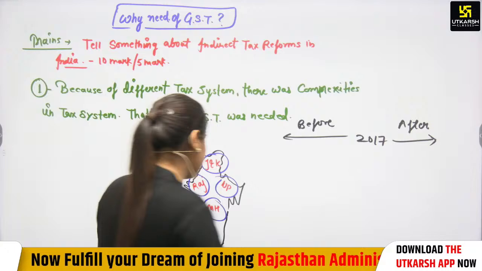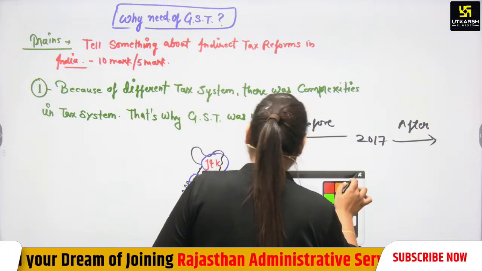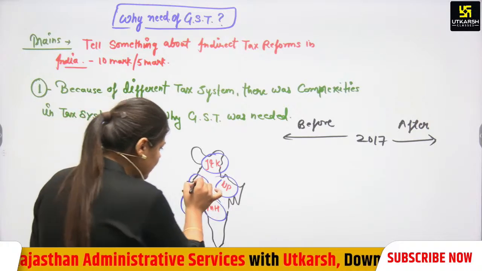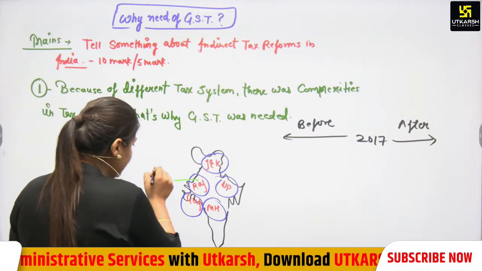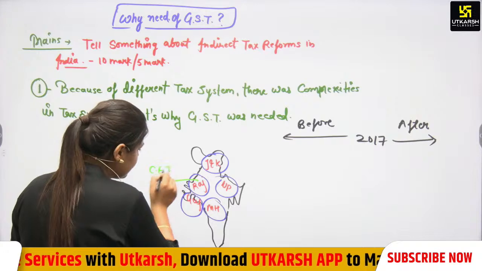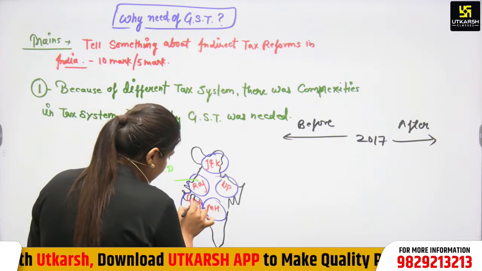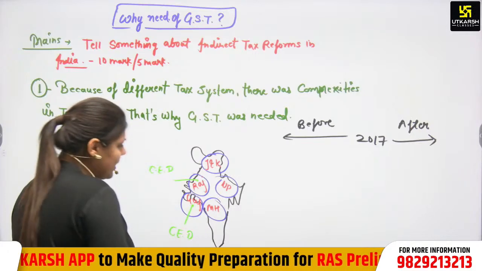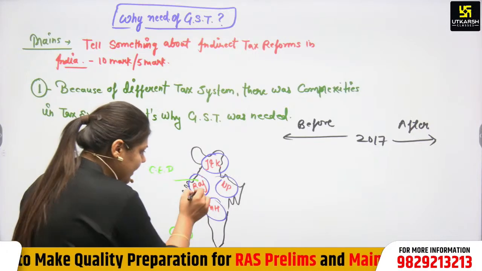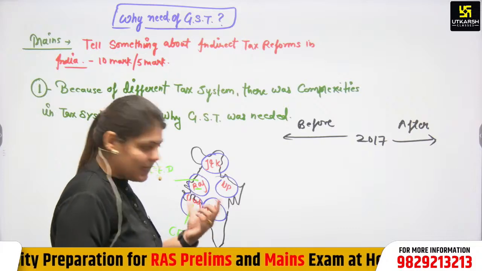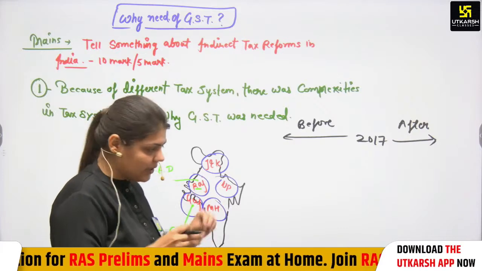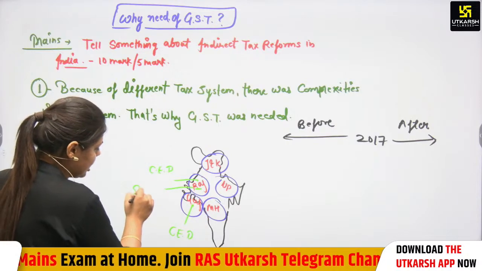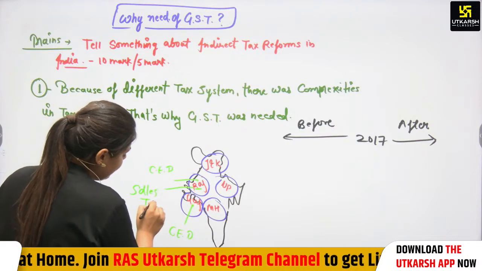But after GST, for example, if a product is produced in Rajasthan, the central government imposes CED, central excise duty. And if a product is made in Gujarat, central excise duty was imposed by the central government. But if a product is sold within the state in Rajasthan, then Rajasthan imposes sales tax, and the sales tax was different.